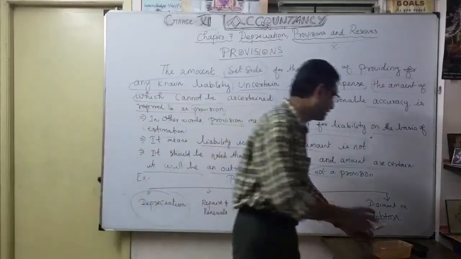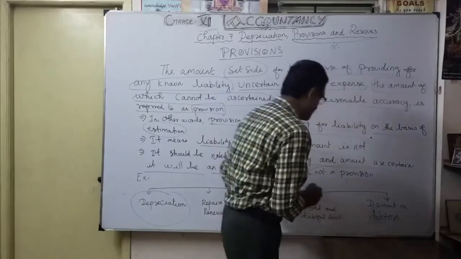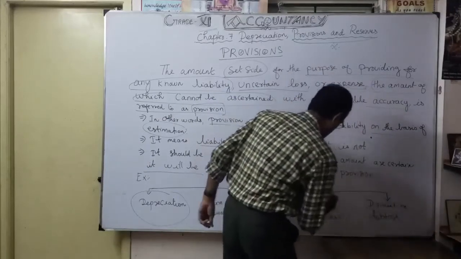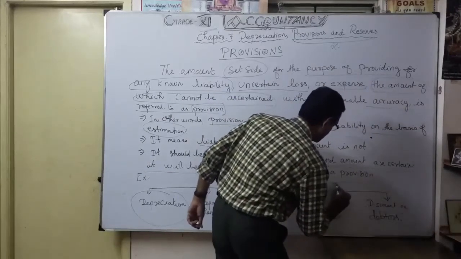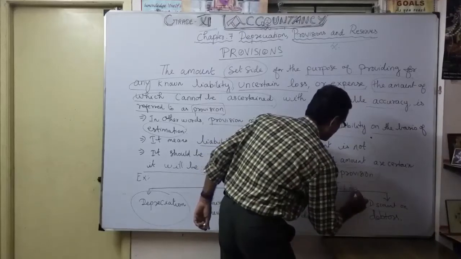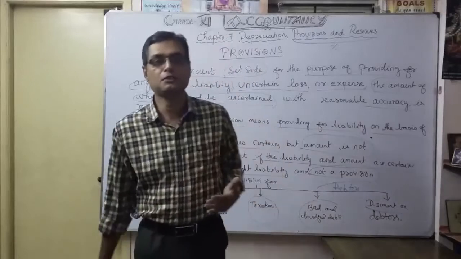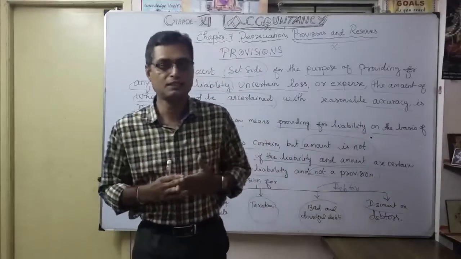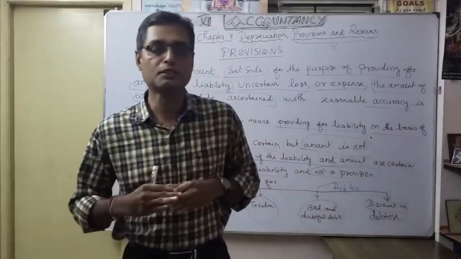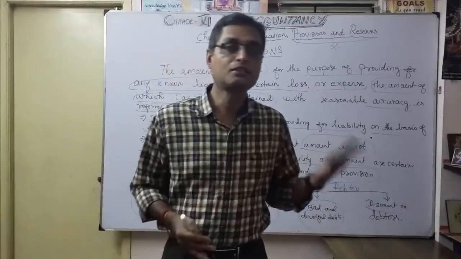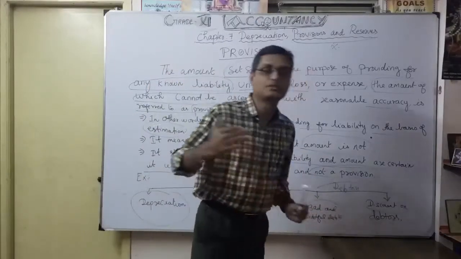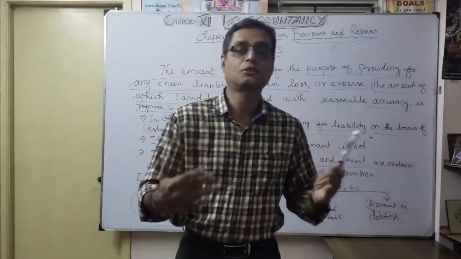And finally, very important, the same discount on debtors. These two are based upon whom? Debtors. What is discount on debtors? Usually you are giving discount. Why are you giving discount to debtors? To encourage sales, correct? Just as you get discount received from the supplier, similarly, discount on debtors. When you are running a business, you are encouraging debtors to make more sales.